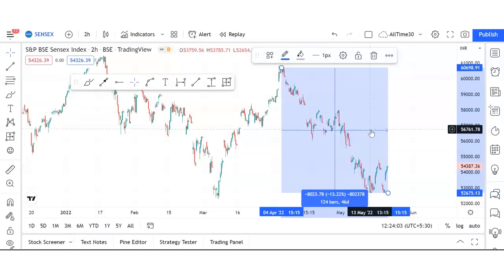Are we in recession? Yes, we are in recession. Have we bottomed out? No, we haven't bottomed out. There is enough scope to go further down. So these pullbacks, don't fall for them. These are not something that is going to go up. This can happen, I'm not saying it will never happen. Nobody has seen the future, but past record, past data, everything says this is a fake pull. We will go much lower, but we don't know where the bottom is, so don't do bottom fishing.